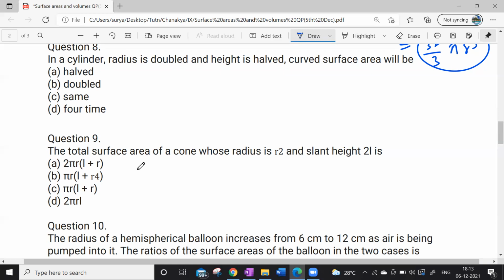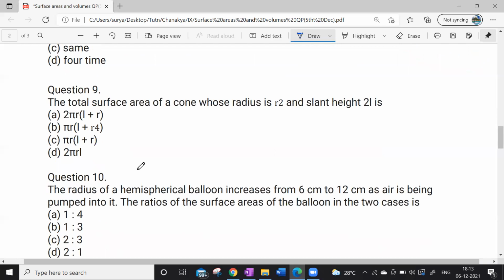Next question. Total surface area of the cone with radius r square and height 2l. Total surface area of the cone is what? Sir, it should be R by 2 here. Yes, sir, you said it is R by 2. Yes, it is. I changed it. Total surface area of the cone with radius R by 2. What is the height? Height 2l is given. What is the total surface area of a cone?